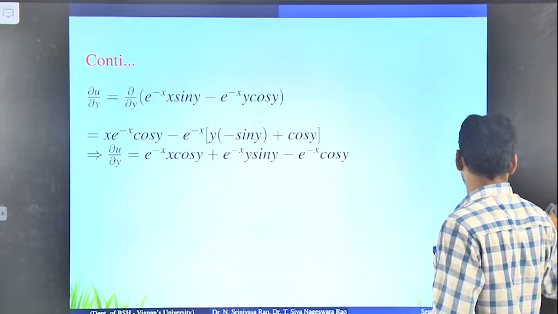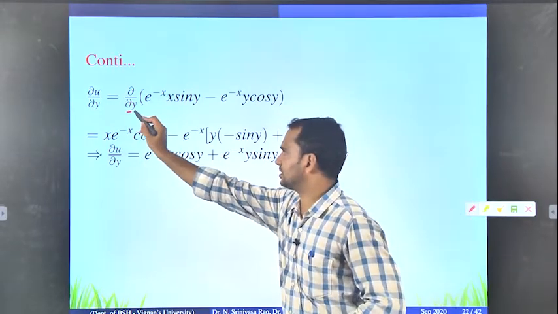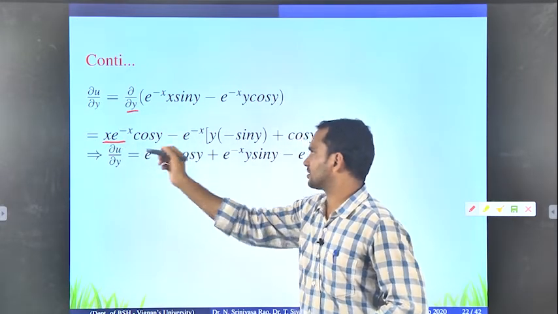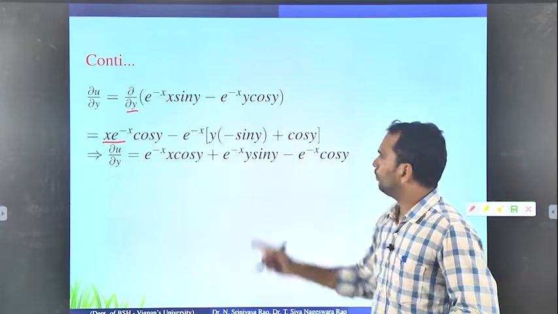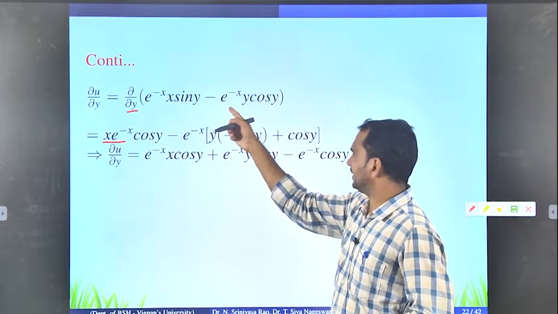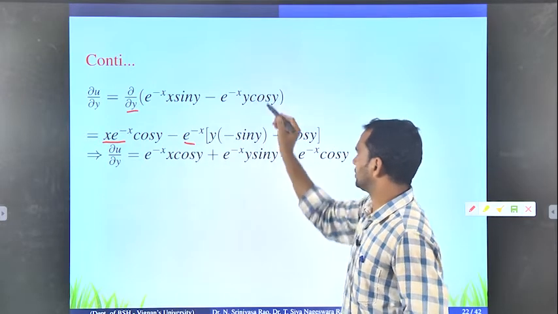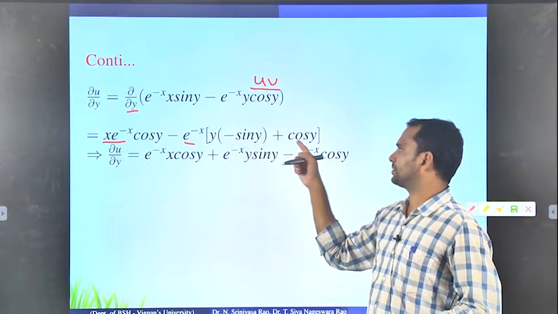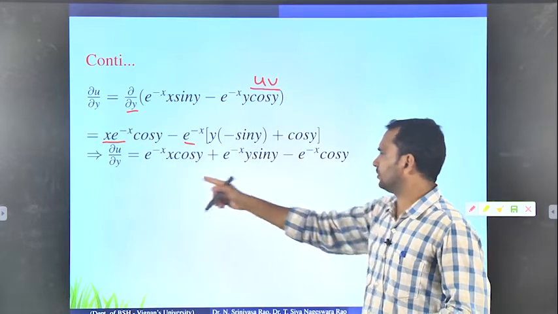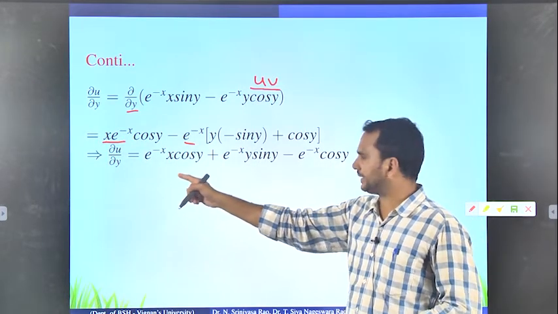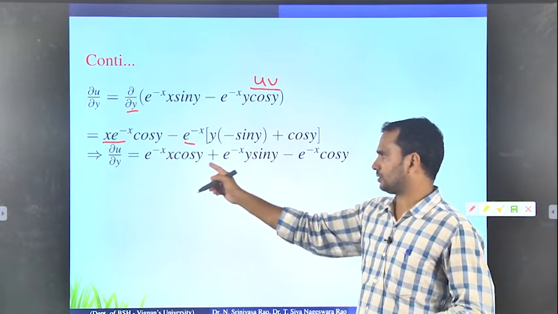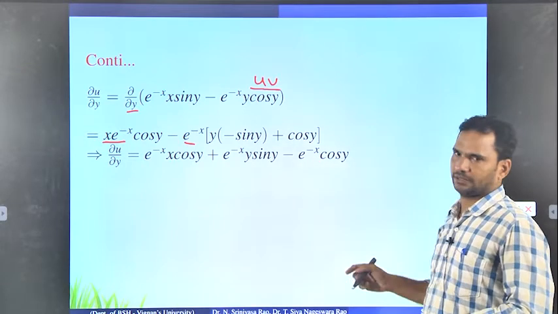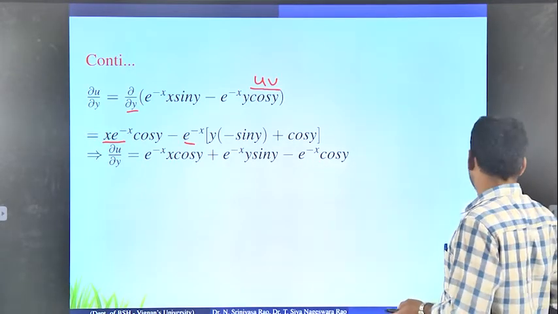So therefore here, since we are differentiating with respect to y, x is constant, that means x e power minus x is constant, sin y derivative is cos y, minus, and e power minus x is constant. Here you have to apply the uv formula. Okay. So therefore u v dash plus v u dash. So when you simplify this, you will get del u by del y equals e power minus x into x cos y plus e power minus x into y sin y minus e power minus x cos y. So this is a first derivative only.